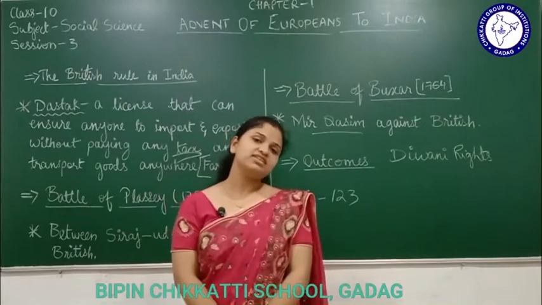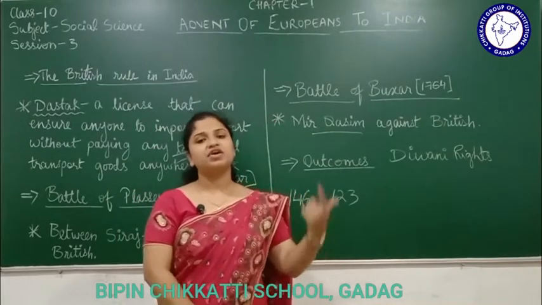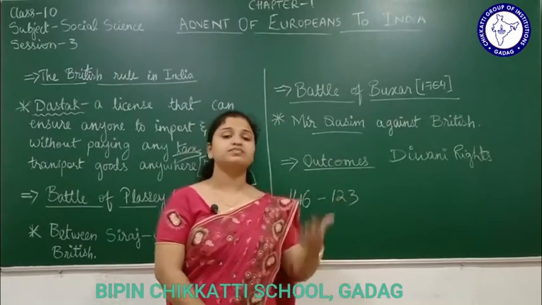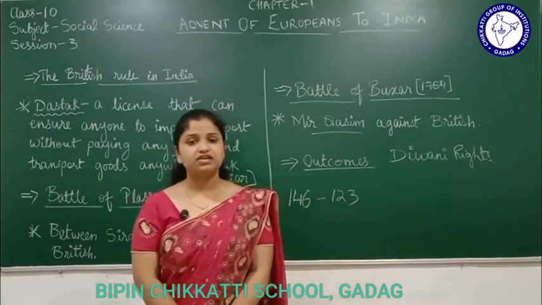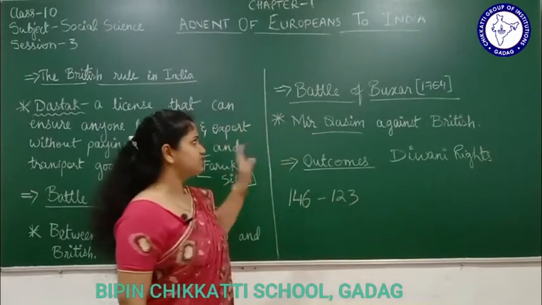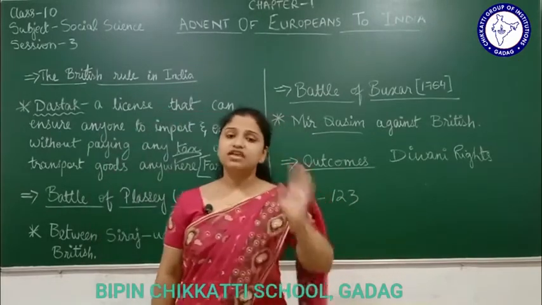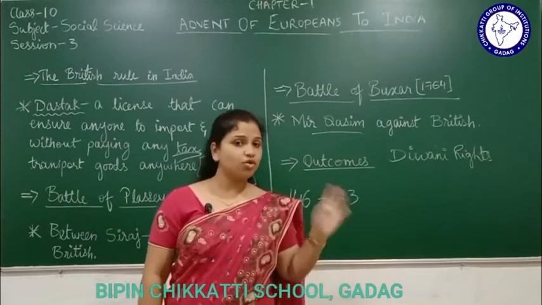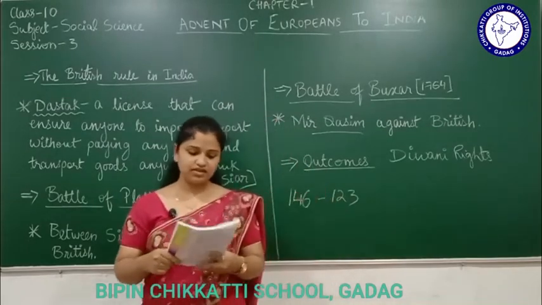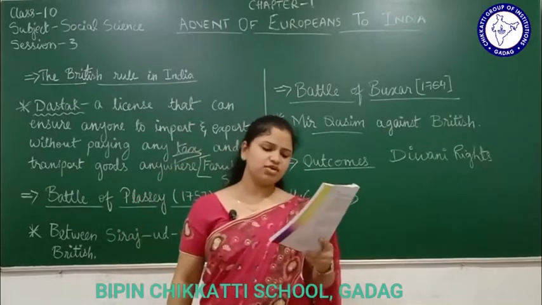So see how smart they are. One by one they are planning and plotting things, and one by one they are getting more and more power over all the different places in the country. First they were powerful in the south. Now after the two wars, the Battle of Plassey and the Battle of Buxar, they got more control over the Bengal region also. Okay, so let's see in short what happened here.